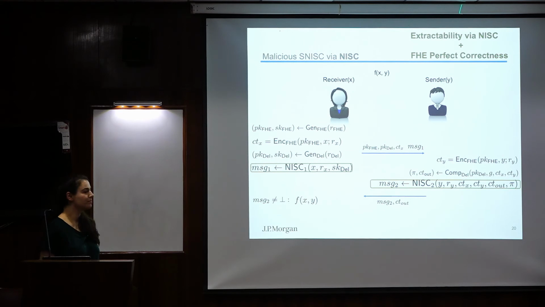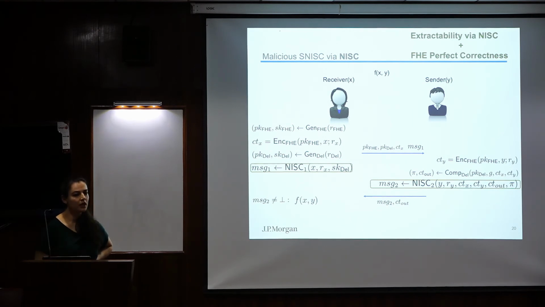Actually, we're going to use the perfect correctness of the fully homomorphic encryption scheme. Now if we have perfect correctness of the fully homomorphic encryption scheme, we can guarantee that the randomness that is being used is good randomness. Because when we decrypt, the perfect correctness guarantees that we are going to actually decrypt the right thing. So using perfect correctness, we can ensure good randomness.